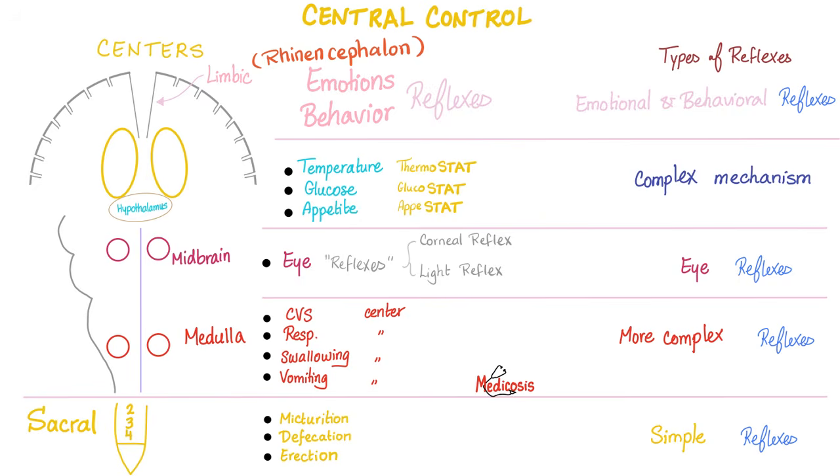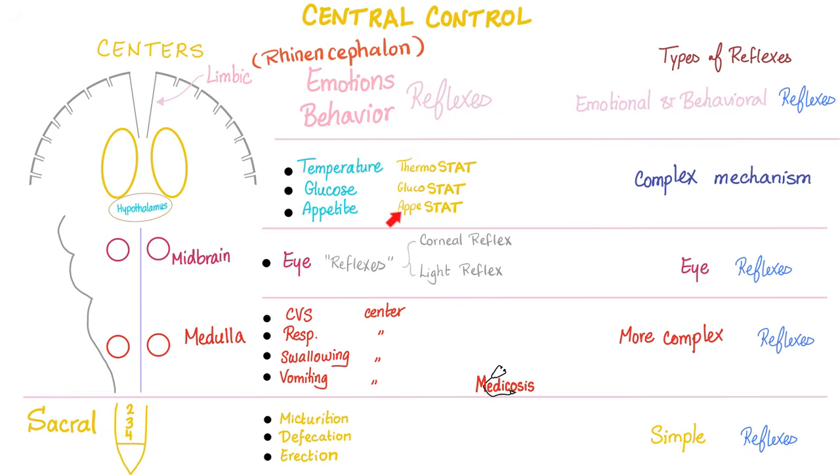Emotions and behaviors: limbic system, otherwise known as rhinencephalon. You know why we call it rhino? Oh, nose. Yes, because it's related to olfaction. If you want to know what the limbic system is, just imagine that you went to a restaurant and the chef cooked a meal that smelled so good, which did remind you of the meal that your late grandmother used to cook for you. You smelled the food. You remembered your grandmother and experienced some emotions. This is the limbic system in a nutshell.